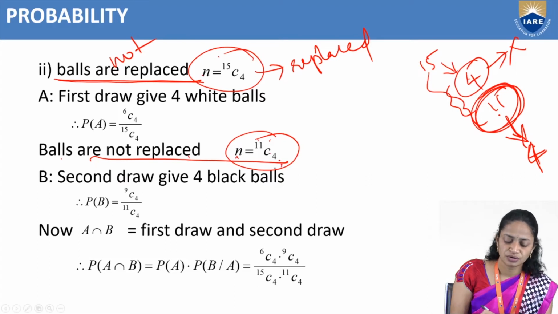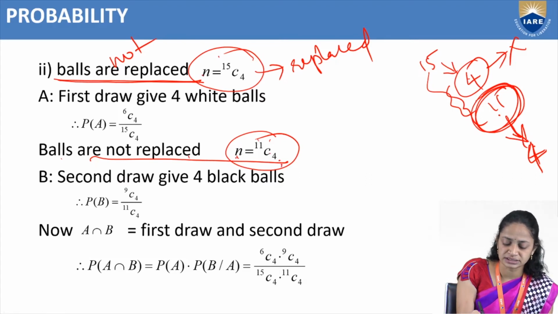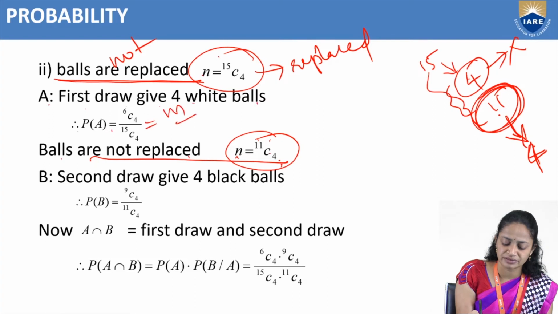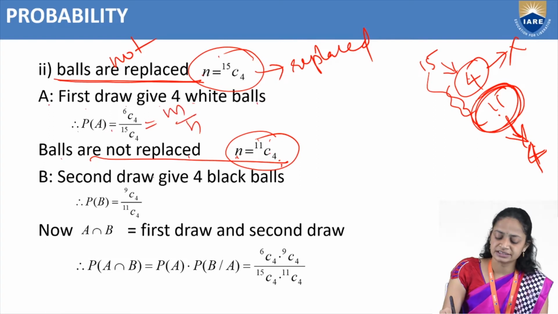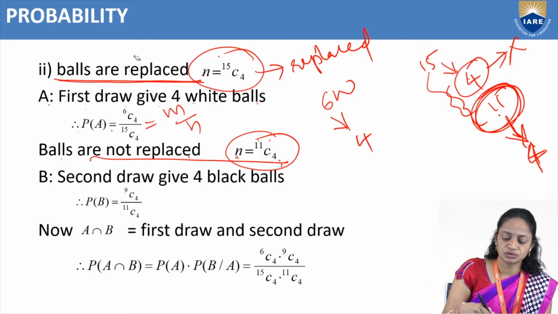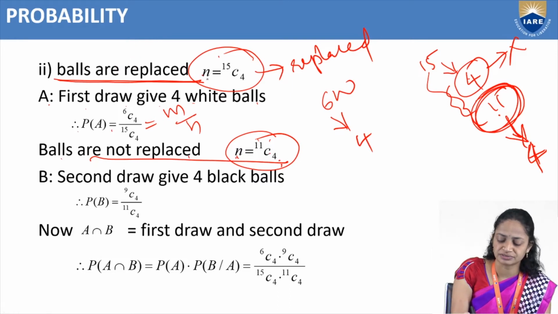Now if balls are replaced, let us consider A equal to first draw gives 4 white balls. Very easy. Probability of A equal to m by n, favorable events divided by total number of events. We have total 6 white balls, and from them we have to choose 4. Here we are replacing, so n equal to 15C4.